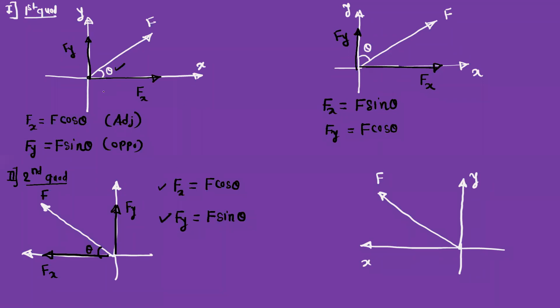If you compare with the first quadrant, we get the same components. Fx is equal to F cos theta, Fy is equal to F sin theta. Then what is the change if you compare this with respect to the first quadrant?